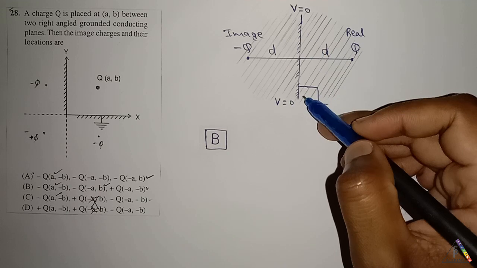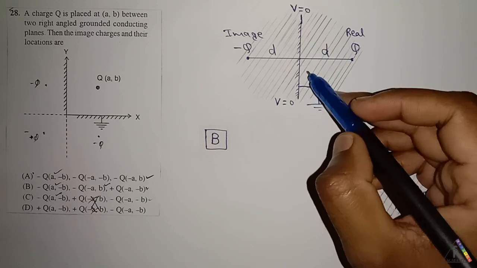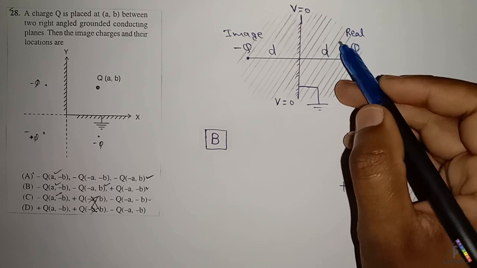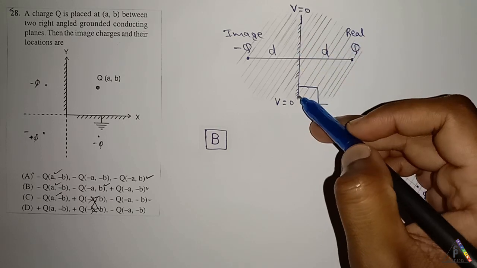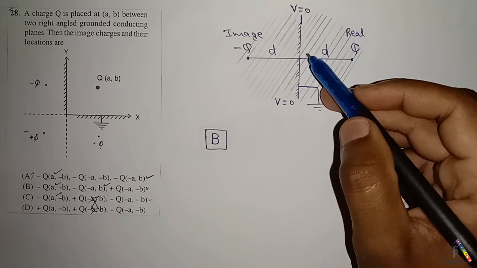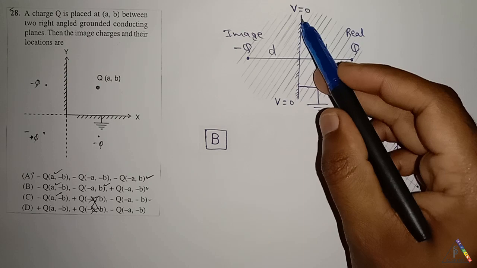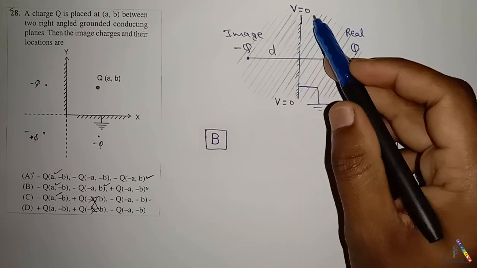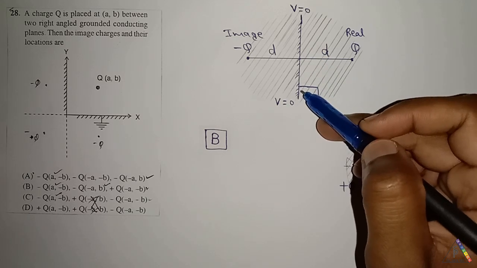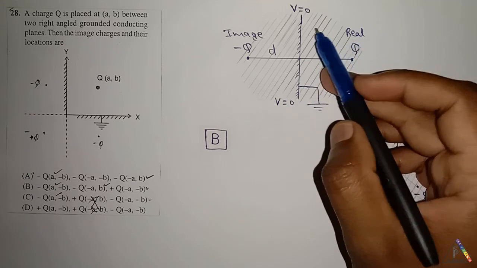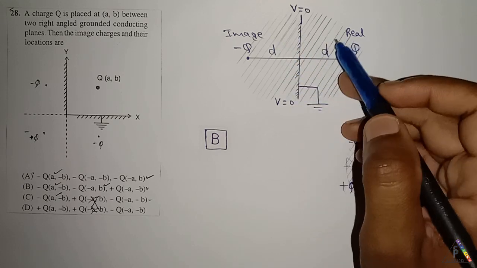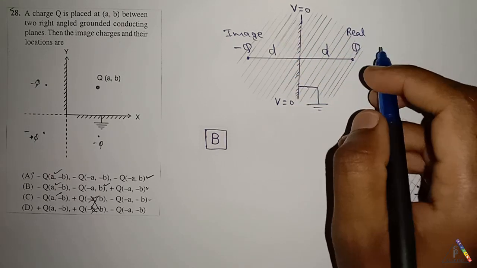For any grounded conductor, if there is a real charge q, then for a grounded conductor at the boundary, from Poisson's equation condition, the potential at this point will be zero due to the ground of this conducting plane, and surrounding this conducting plane the total charge should be equal to 0.